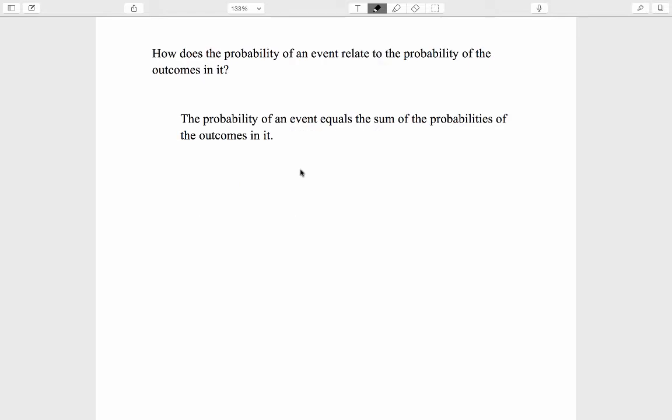How does the probability of an event relate to the probability of the outcomes in it? This is mercifully straightforward. The probability of an event just equals the sum of the probabilities of the outcomes in it. And this makes conceptual sense. Again, this is not just a declaration. Instead, this is something that we could reason out. Let's look at an example.